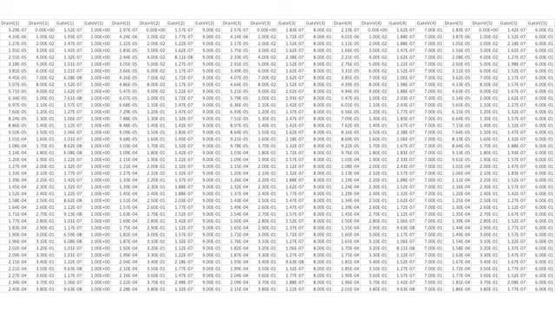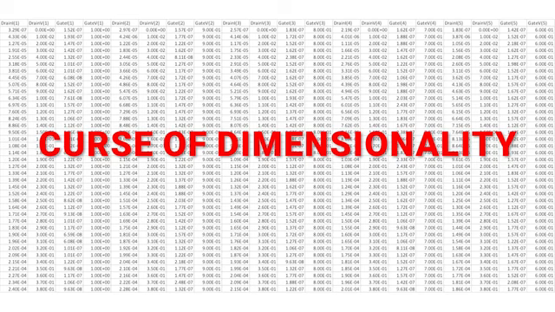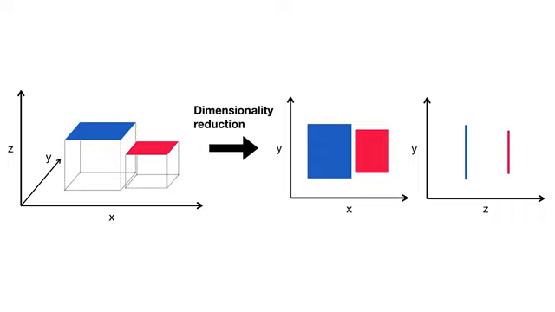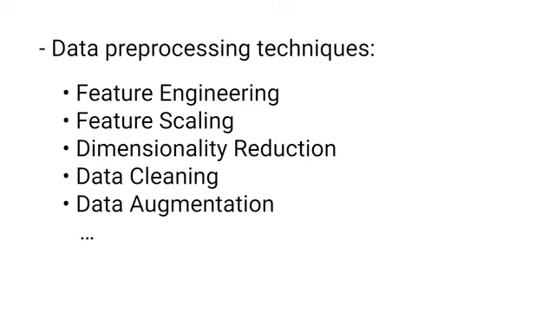High-dimensional data, having many features, can pose unique challenges, often called the curse of dimensionality. As dimensions increase, data becomes more sparse and patterns become harder to find, much like trying to find a needle in an increasingly large haystack. This is why dimensionality reduction techniques are often crucial in machine learning, helping to compress many features into a smaller set while preserving important information. Feature engineering, feature scaling, and dimensionality reduction are all part of data preprocessing along with other techniques.